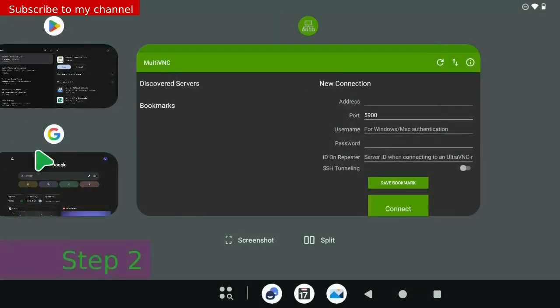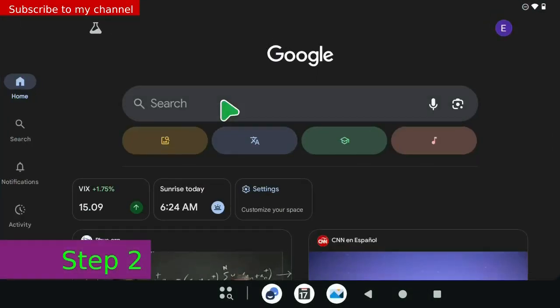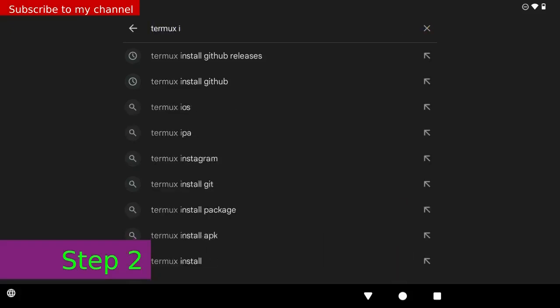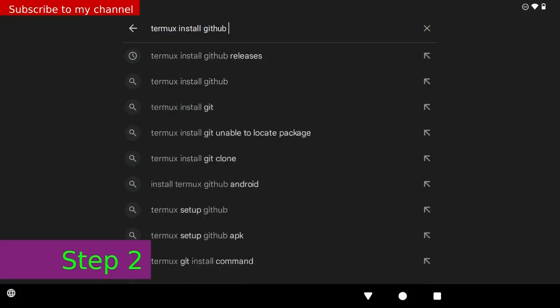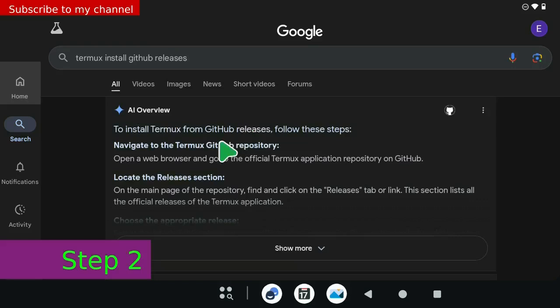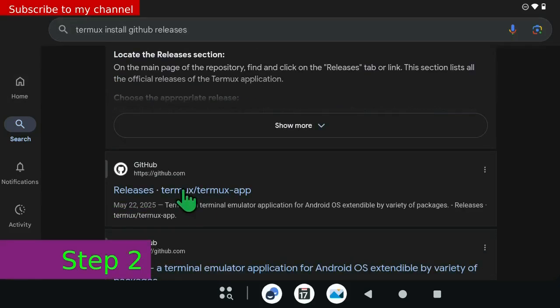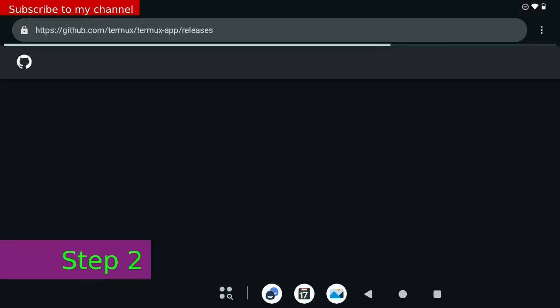To install the second app, open a web browser and search for termux install GitHub releases. Select the official termux releases page on GitHub.